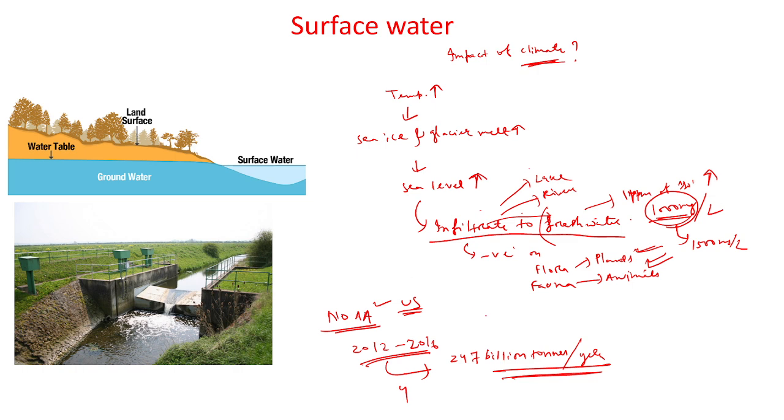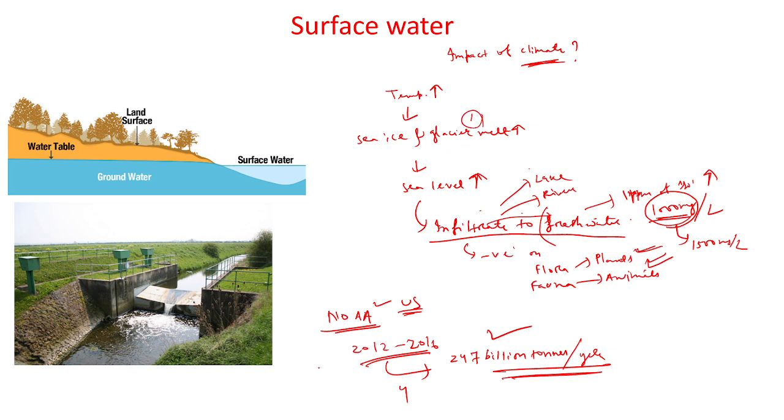So it is very huge. That means it is already a warning sign for animals and human beings. So this is the main impact of the climate on the surface water.